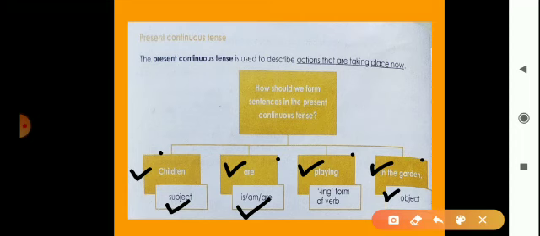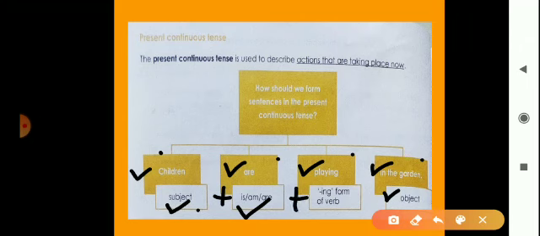Means which action we are doing, जो हम कर रहे हैं अभी. So to show these actions you have to use present continuous tense, and you can make sentence of this present continuous tense. You should use this formula: subject plus is, am, are plus ing form of verb.